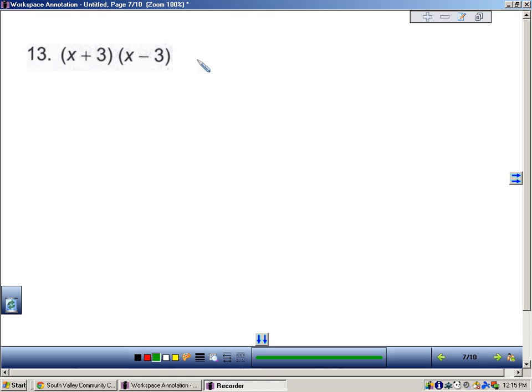Okay, this is the sum and difference product rule, and our middle terms cancel out. So let's do it the long way. You'll see the middle terms cancel.